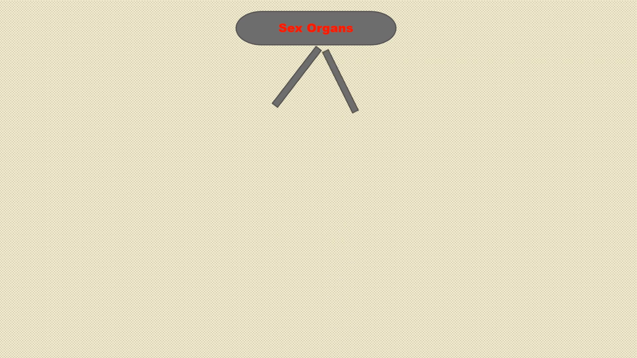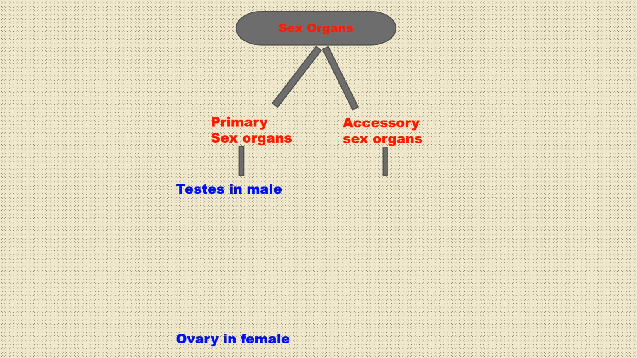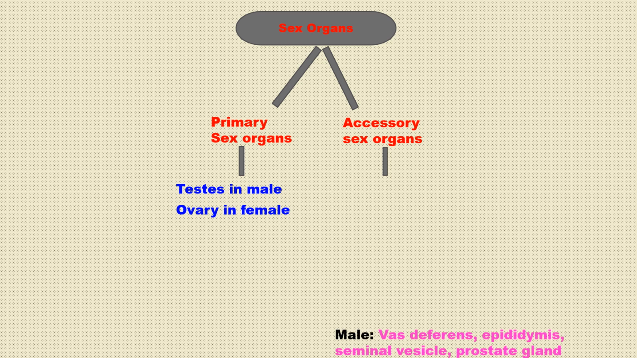Sex organs are divided into two major types. One is primary sex organs, and the other is accessory sex organs. The primary sex organs are the testes in male and the ovary in female.